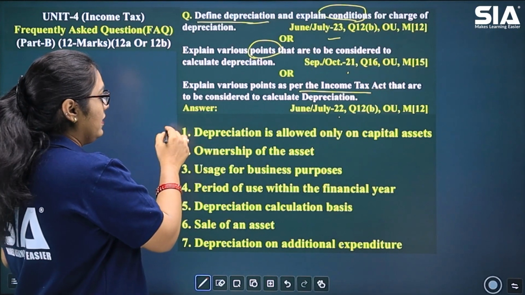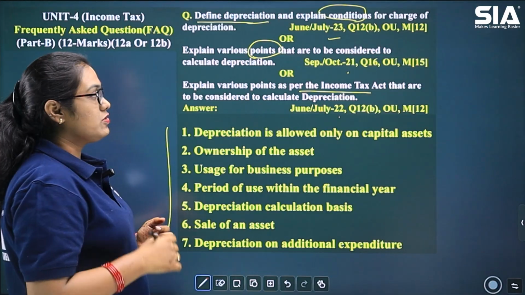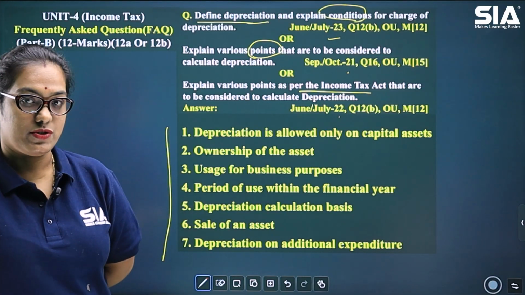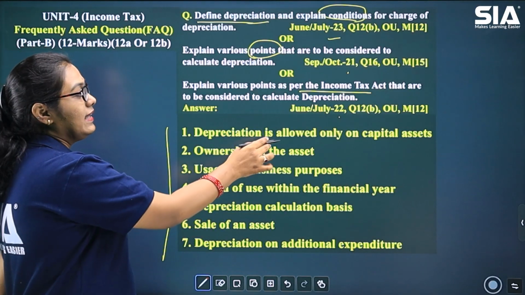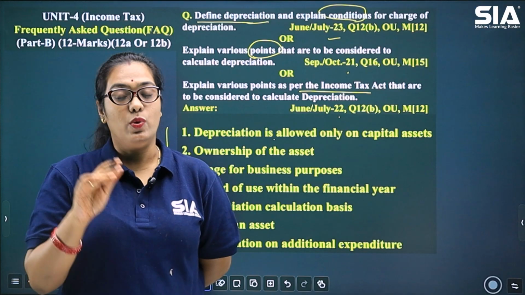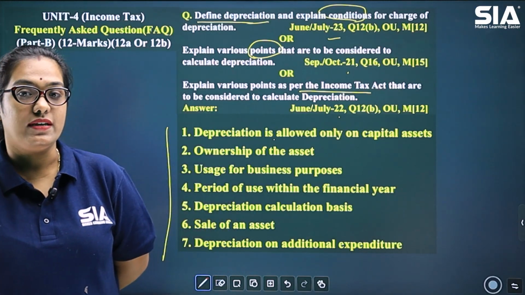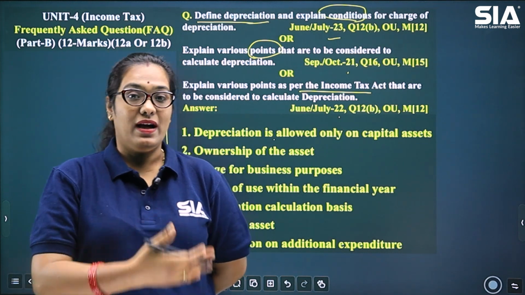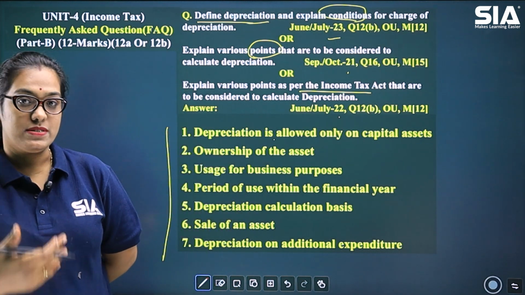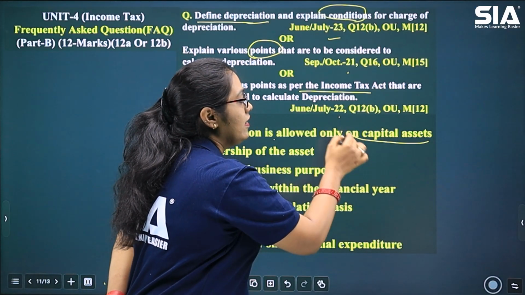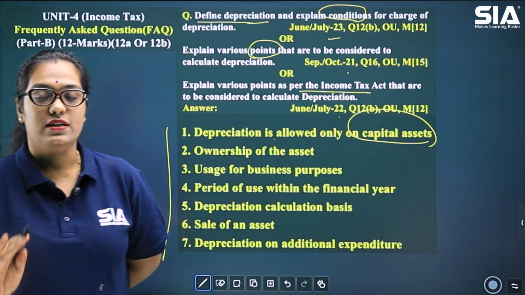Now, here are the different conditions or points that you need to remember while we are calculating depreciation. The first thing is that depreciation is allowed only on a capital asset. So, only if it is a capital asset like machine, furniture, or any plant that is used in the business, for those assets only we are going to charge depreciation.